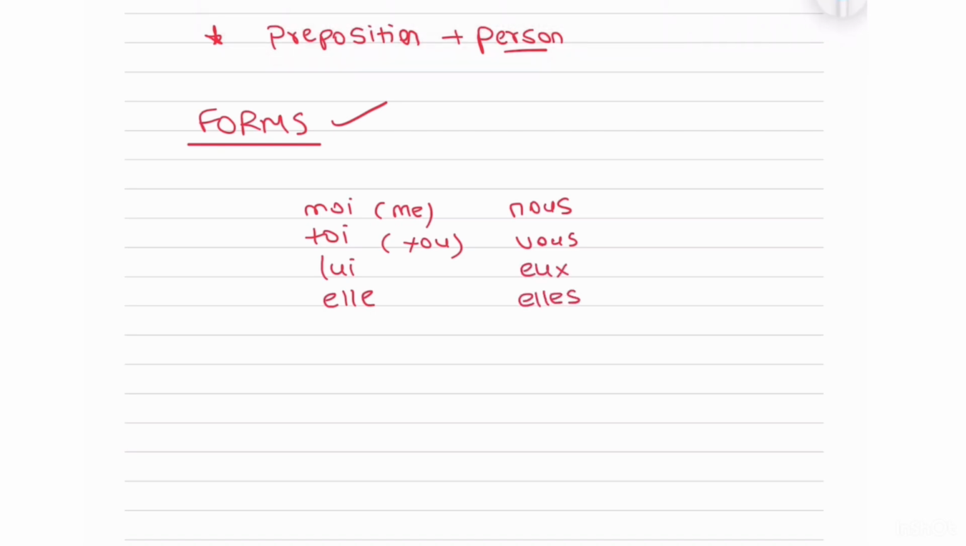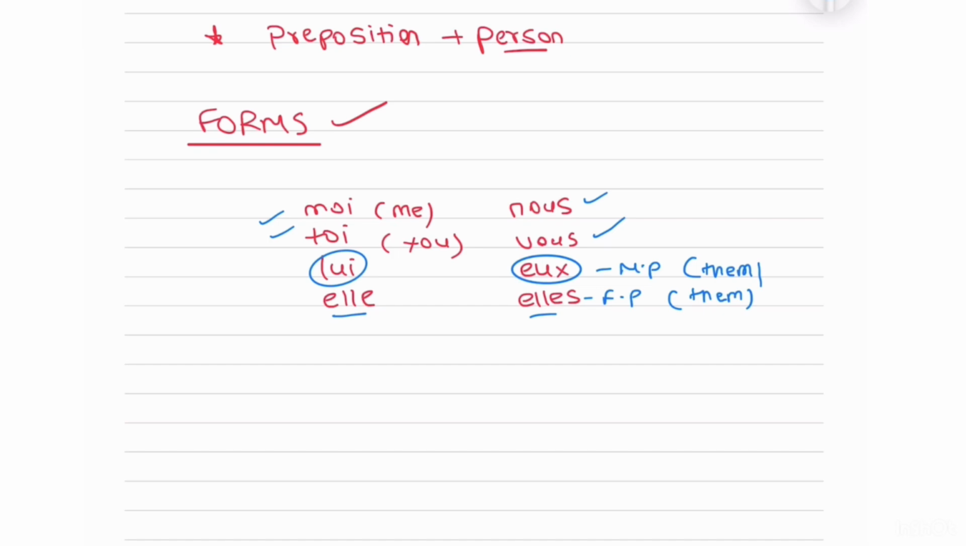Here, the most important one that people generally forget is eux, which means them. That is masculin pluriel and means them. Elles also means them, but here it is féminin pluriel. So lui, elle, eux and elles are pretty important. Then moi, toi, nous, vous are pretty simple, because nothing really changes that much.